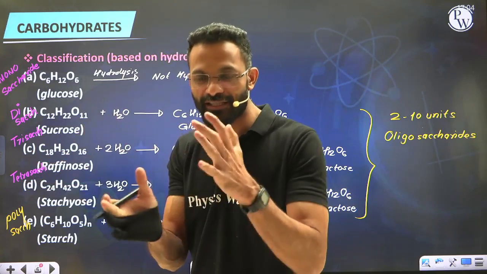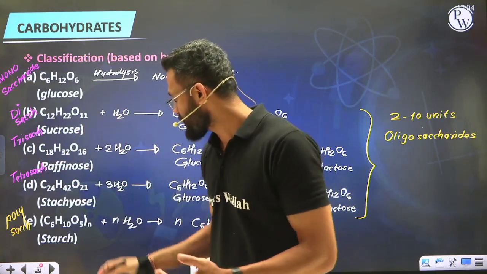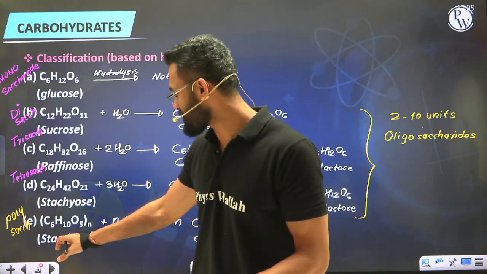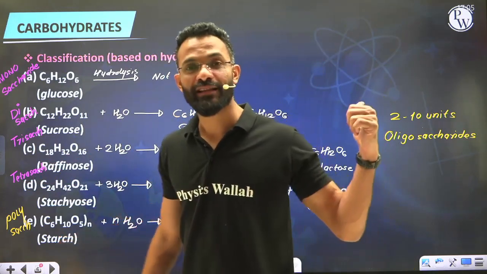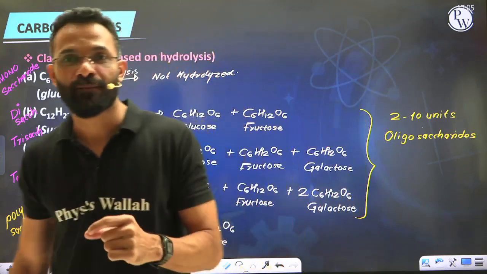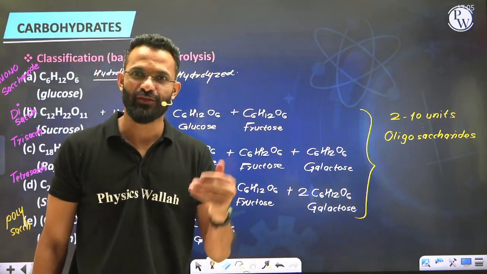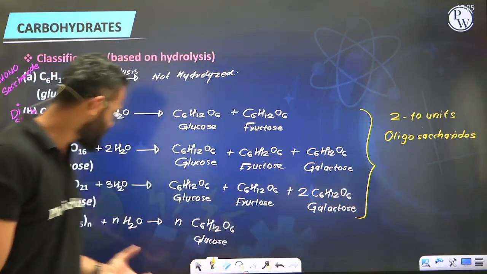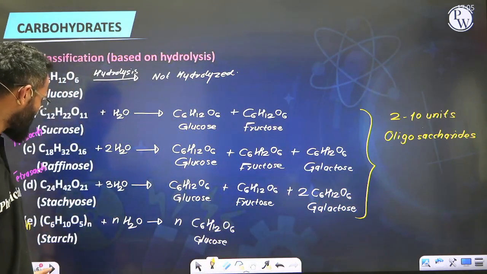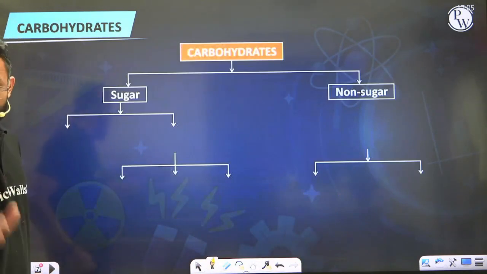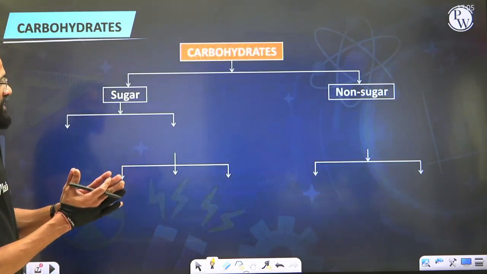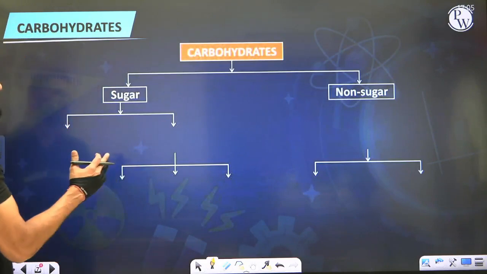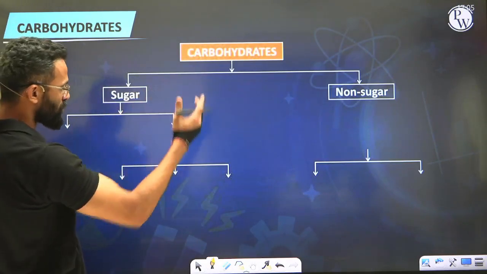So now we are merging these two classifications, whereas the last one is polysaccharide. Polysaccharide meaning, for example, starch. Over there, when we discussed potato, which also contains starch, it was tasteless, insoluble and amorphous. So polysaccharides will come under the category of non-sugars. Hence, by taking these two classifications together, now I will say carbohydrates are classified into two categories, sugars and non-sugars.